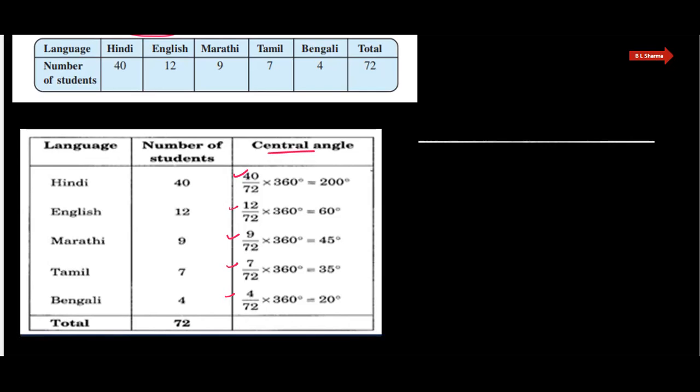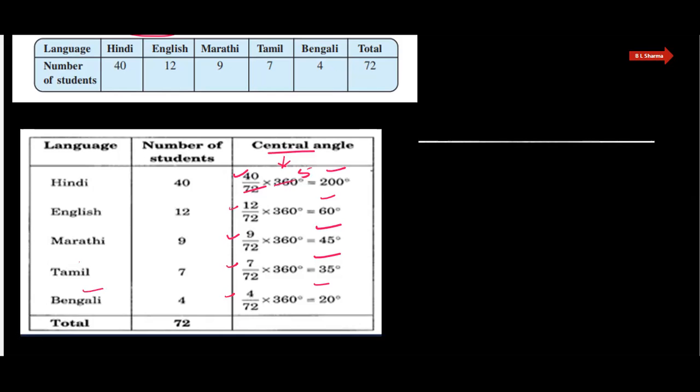But for finding the central angle, multiply each fraction by 360, and then you simplify. Similarly you have to calculate it, that Hindi 200 degree, English 60 degree, Marathi on calculation 45 degree, Tamil on calculating 35 degree, and Bengali on calculating 20 degree. And thus we have got the central angle. इस तरह से हमने central angle find out किया है.